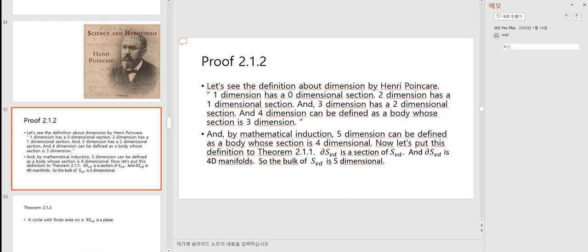A 1-dimension is a 0-dimensional section, a 2-dimension is a 1-dimensional section, and a 3-dimension is a 2-dimensional section, and a 4-dimension can be defined as a body whose section is 3-dimensional. And by mathematical induction, a 5-dimension can be defined as a body whose section is 4-dimensional. Now let's apply this definition to theorem 2.1.1. DS3D is a section of the S3D, and DS3D is a 4D manifold, so the bulk of S3D is 5-dimensional.